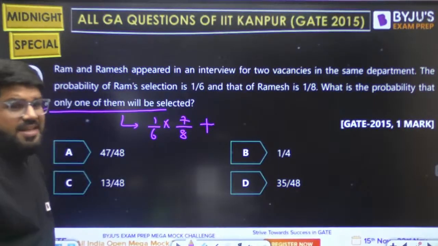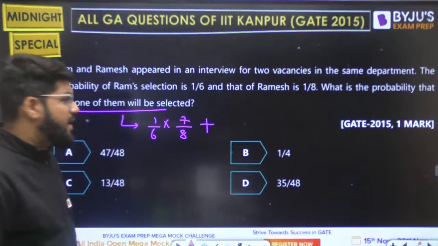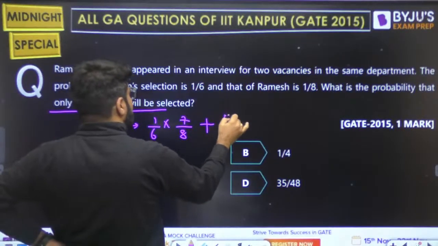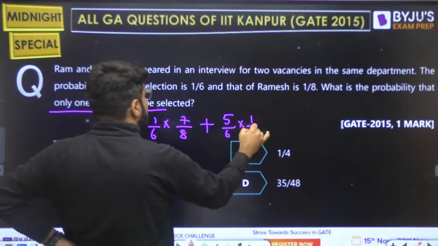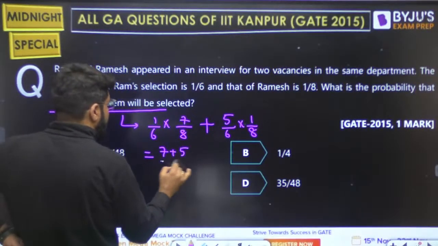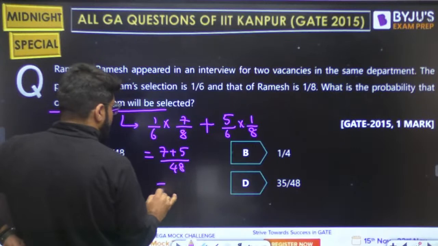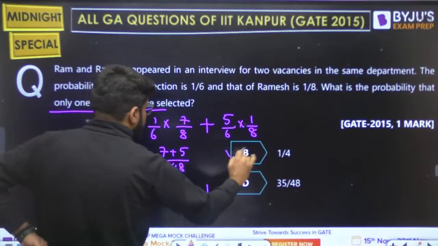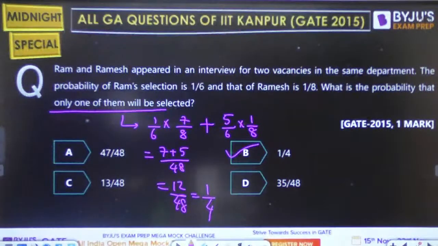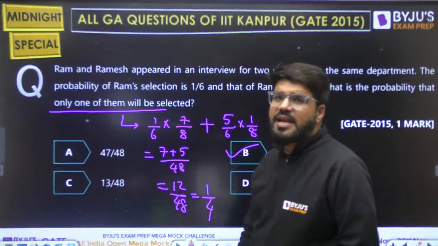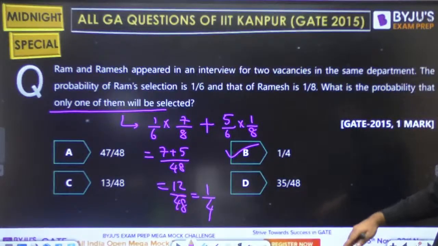The question doesn't say that Ram only should be selected. Anyone can be selected. So either Ram is not selected, 5/6, but Ramesh should be selected, that is 1/8. So this is total 7 plus 5, common denominator is 48. So 12 divided by 48, and that is 1/4. Option number B stands out to be the answer, a simple question again.